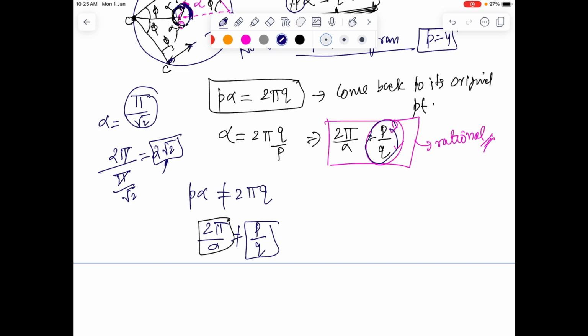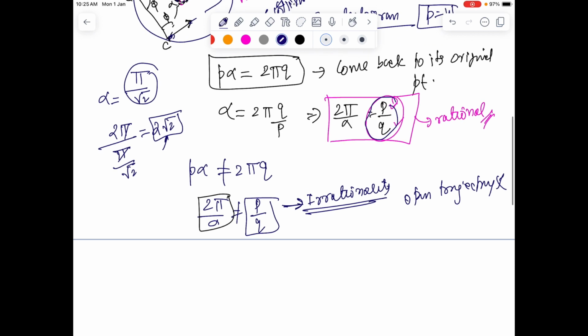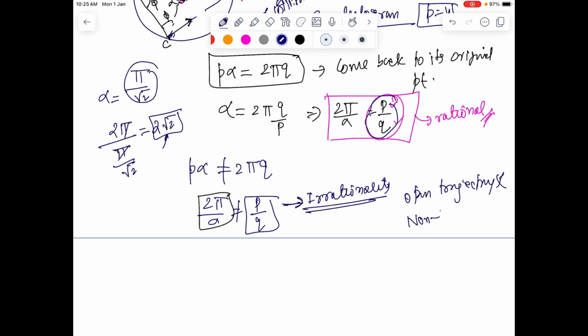Hence the ball will never return to the starting point and the trajectory is going to be open and non-periodic. So this irrationality signifies an open trajectory and non-periodic motion.